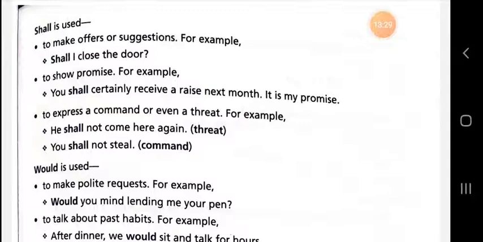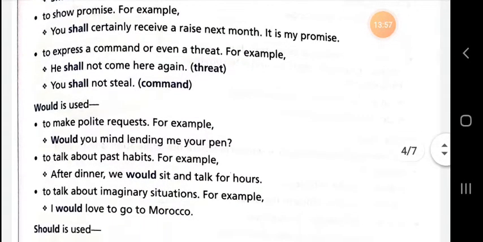Now we are going to talk about the use of would. Dear students, it is very necessary that you be focused and attentive to understand the use of modal auxiliary verbs. They are very important. Would is used to make a polite request. Would you mind lending me your pen?